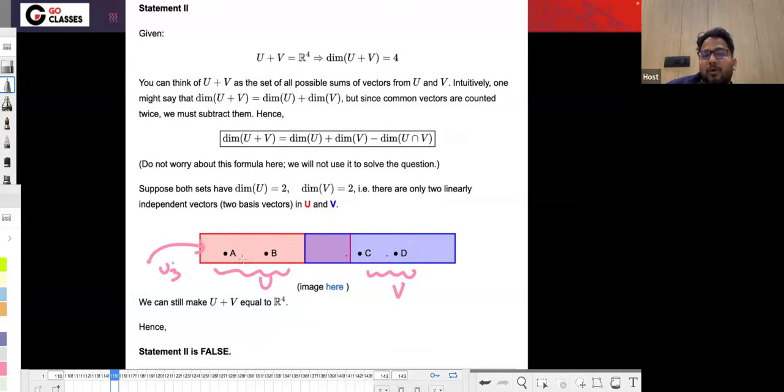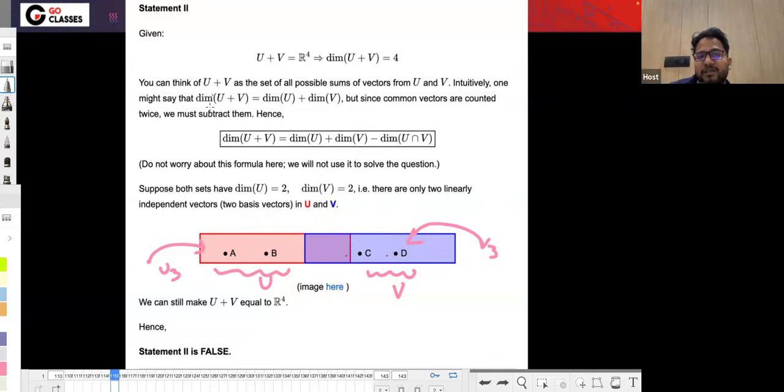This u3 could be dependent on this A and B. Similarly, this v3 could be dependent on this C and D. Getting my point? So basically, statement 2 is also false, because it is not necessary that u3 is independent of this, and similarly v3 is also independent of this. You can make U plus V to be R4, and still have u3 dependent on this and v3 dependent on this. So here I have written that you can think of U plus V as the set of all possible sums of vectors from U and V.